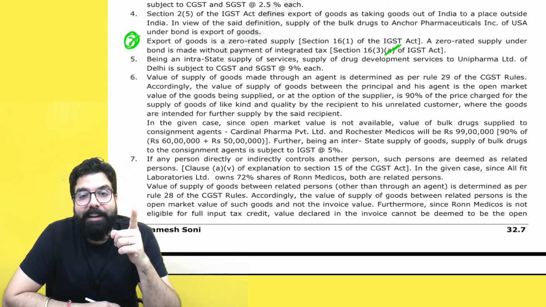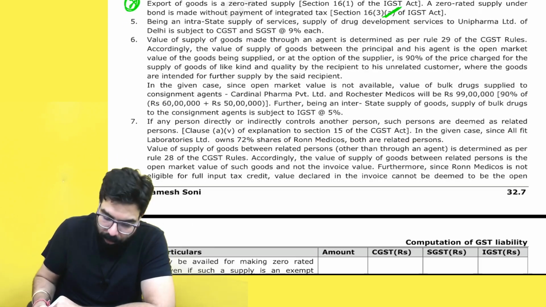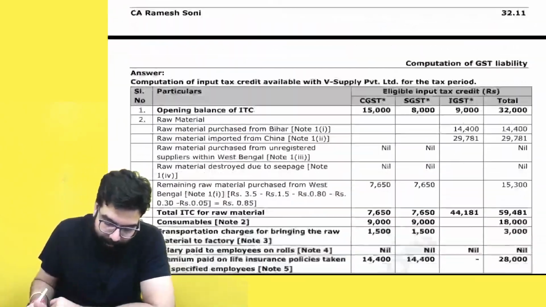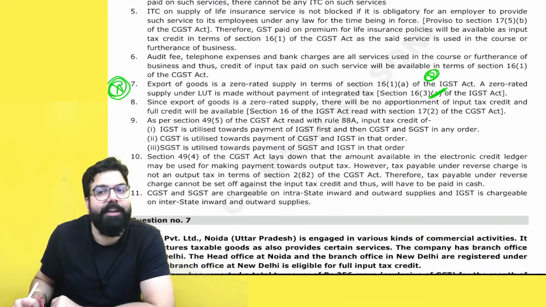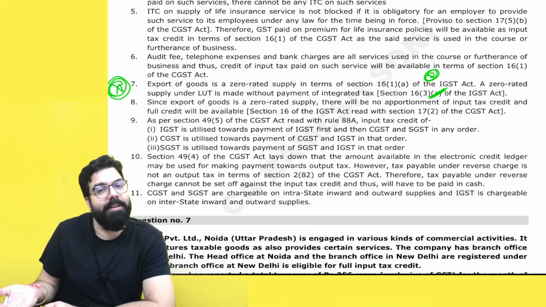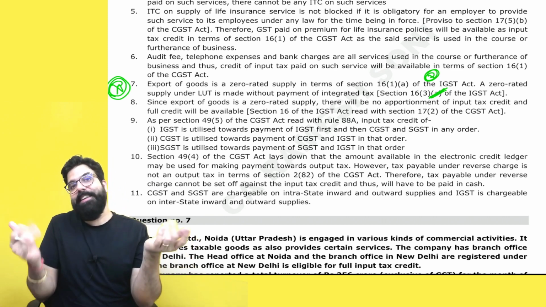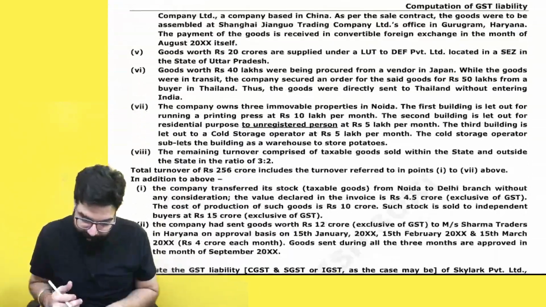In chapter number 3, in nature of supply, I have already told about this. So this word A has to be deleted. That's all, because it's section 16(3) now, not (a). Same thing over here. Section 16(3) is now. It is not section 16(3)(a). When you give an LUT, don't pay IGST, take the ITC refund. That is section 16(3) now, not section 16(3)(a). Okay sir, done.